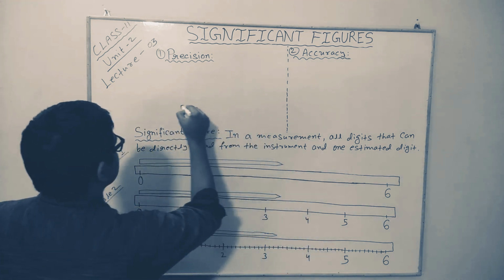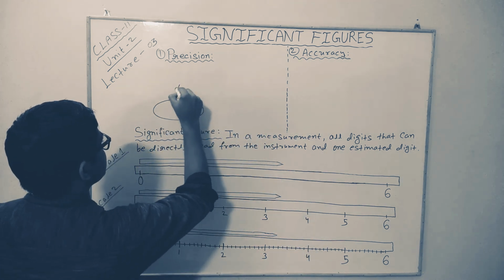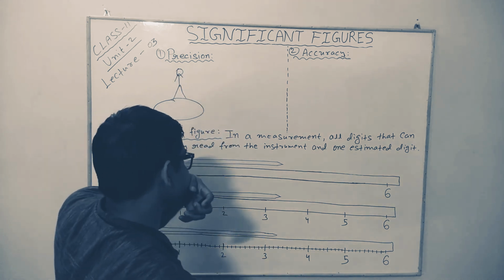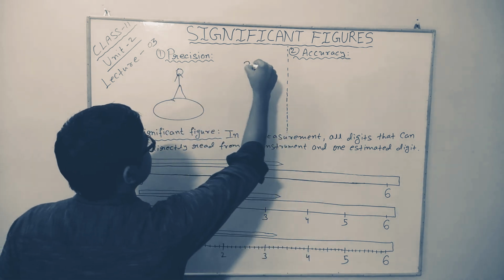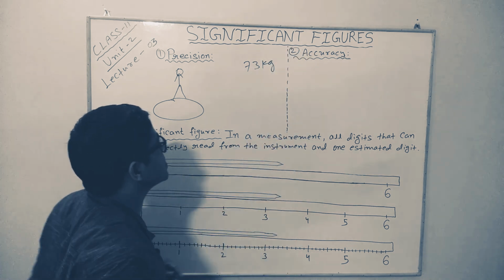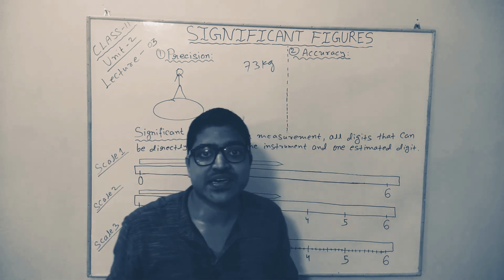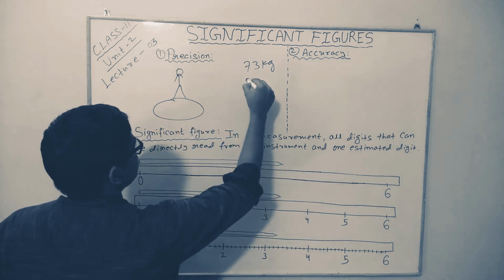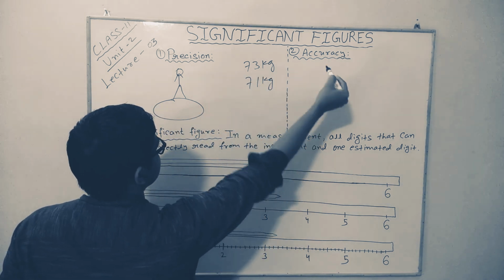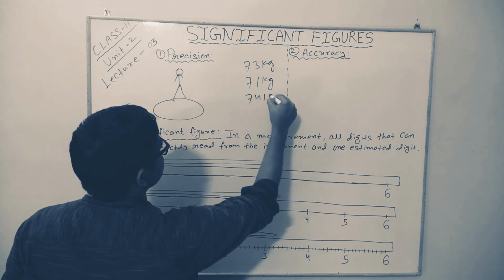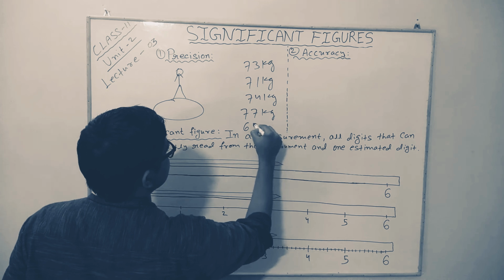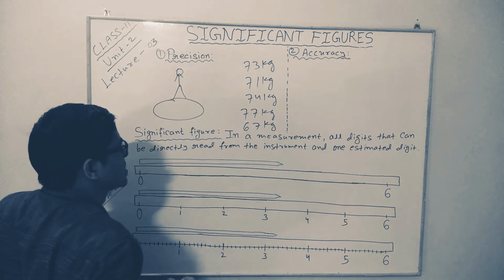Clear? So there is a weighing machine here. I stood on it. It gave me a reading of 73 kilograms. Now, I repeated my measurement again and again for 4 more times. The next time it gave me a reading of 71 kilograms. The very next time it gave me a reading of 74 kilograms, then 77 kilograms, and then 67 kilograms.